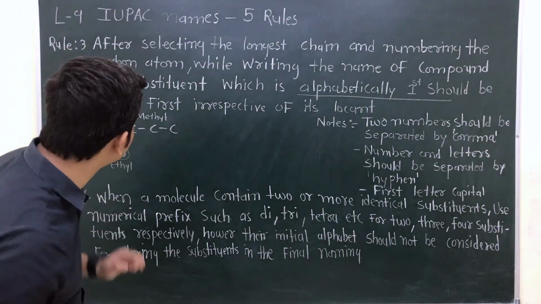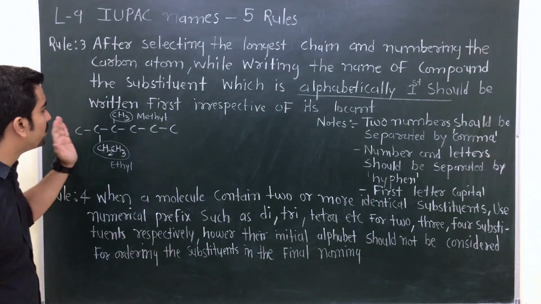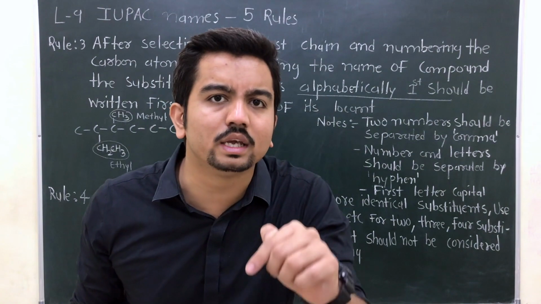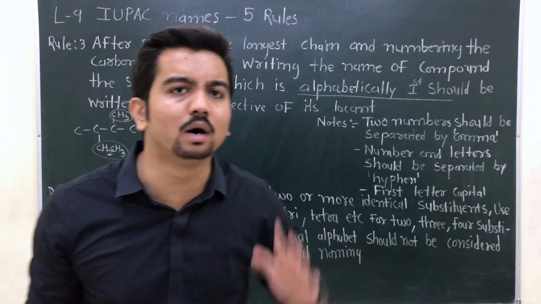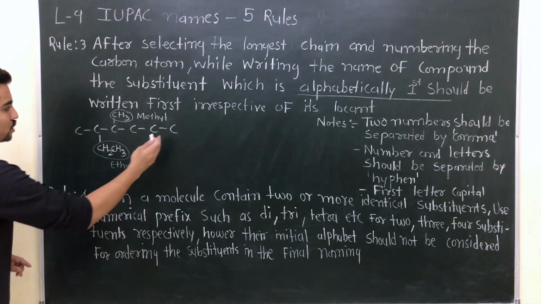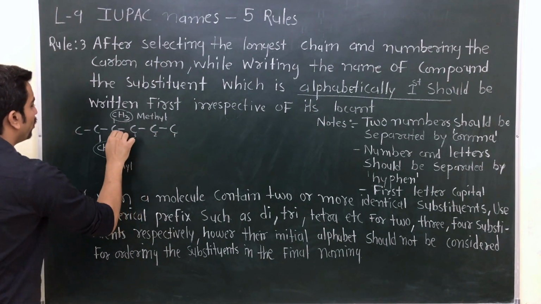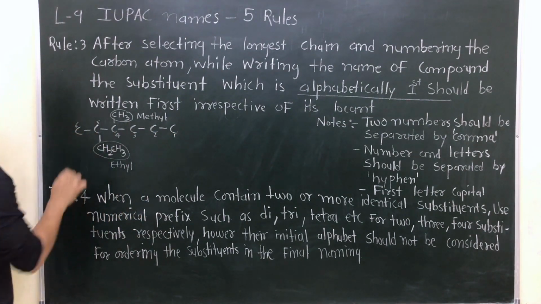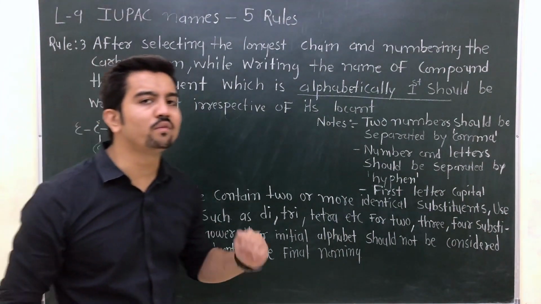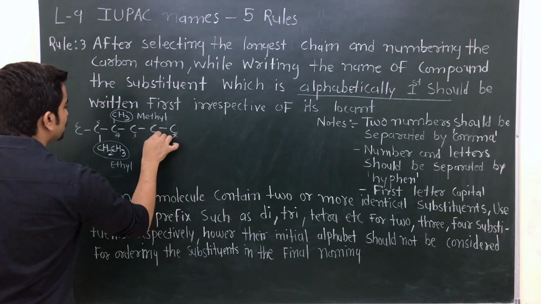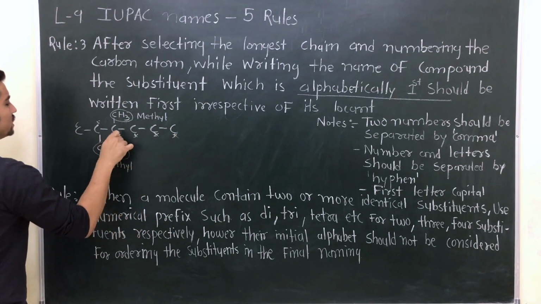It means that you have to give numbering in a way that ethyl gets the lowest possible number. Suppose from here I give the numbers 1, 2, 3, 4, 5, 6. In this case, my ethyl is getting number 5, which is wrong, so this numbering cannot be considered.